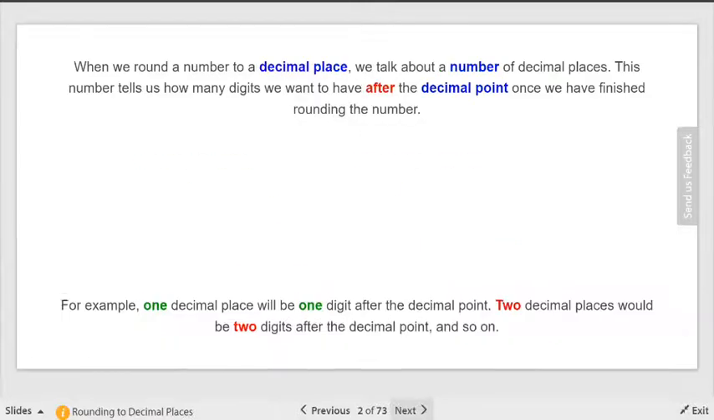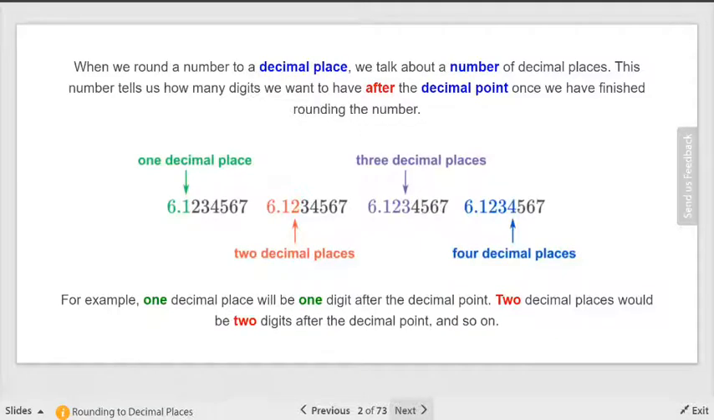All right, when you're rounding a number to a particular decimal place, we're talking about the number of decimal places. So if you round to one decimal place, that means you want one digit after the decimal point. All the rest of them are going to go away, right? So if you want 3, that means you want 3 decimals after the decimal point. What's going to happen to all the others?